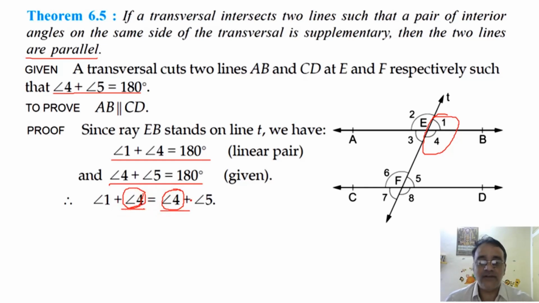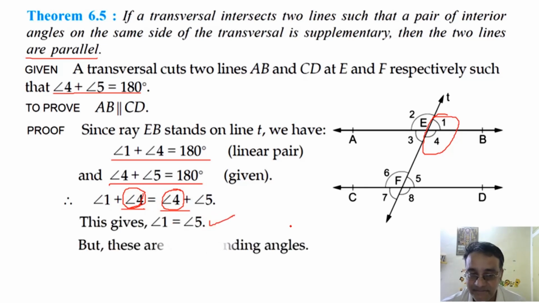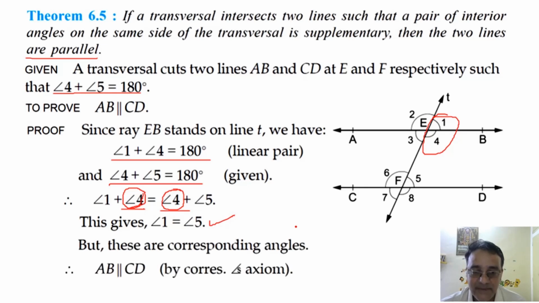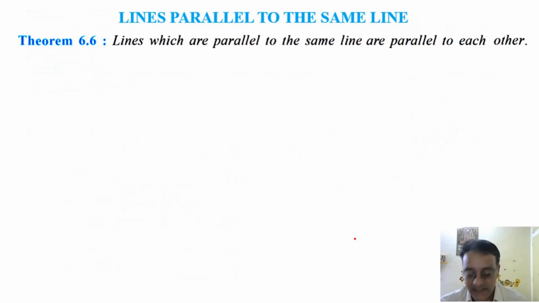And what we are going to get? Angle 1 is equal to angle 5. But these are corresponding angles. So therefore AB is parallel to CD by corresponding angles axiom. Any doubt in this theorem? No, sir. Okay. Now 6.6 theorem.